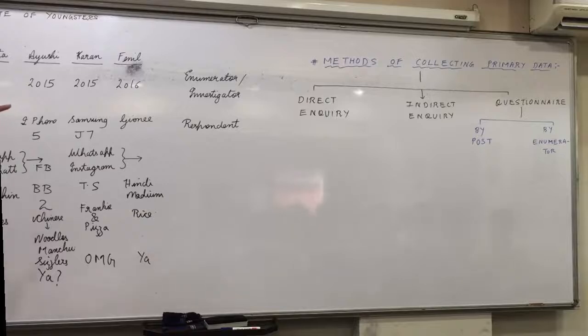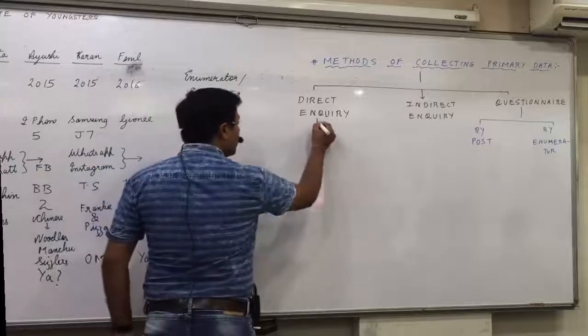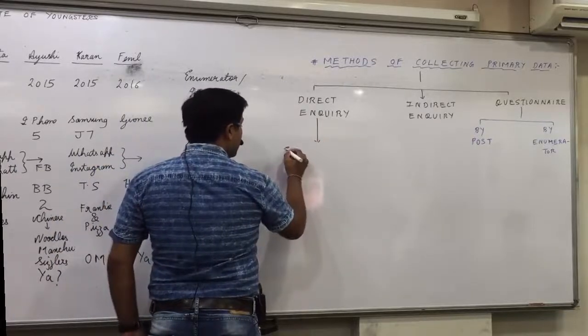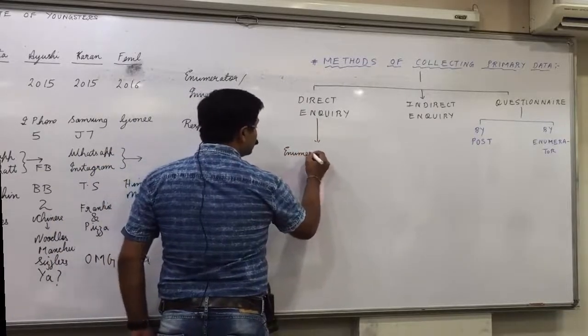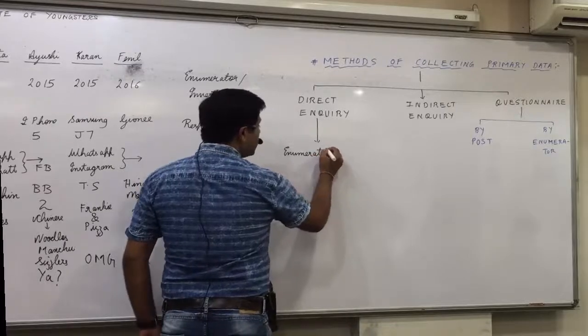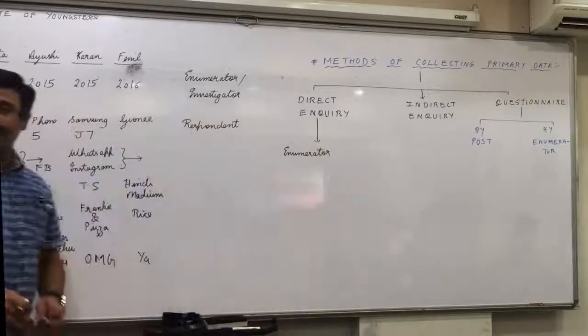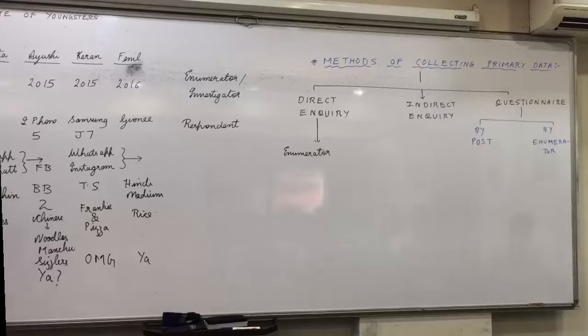First write down this chart in the notebook. Okay, this diagram, write it down in the notebook. Did you write it down? Okay. So below direct inquiry, what happens here right now? Enumerator. Anyone still writing this? Raise your hand. Okay, complete it first.